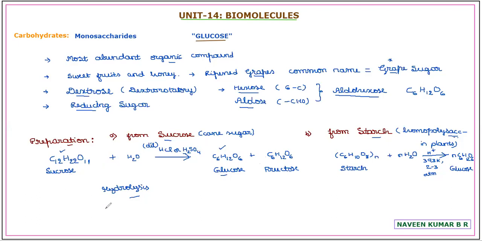So try to practice with the formula to relate. Exactly this, and all you can easily learn when you complete the structural aspect. Hope this particular preparation method is clear. Now we'll move on to a very important topic on glucose: structural elucidation. The evidences about the structure of glucose are very important. You may get either a 1 mark question or a 2 mark question in this. In the 2020 March examination, they asked 2 evidences as 1 mark questions respectively. That we'll focus on now, with simple chemical equations to understand.